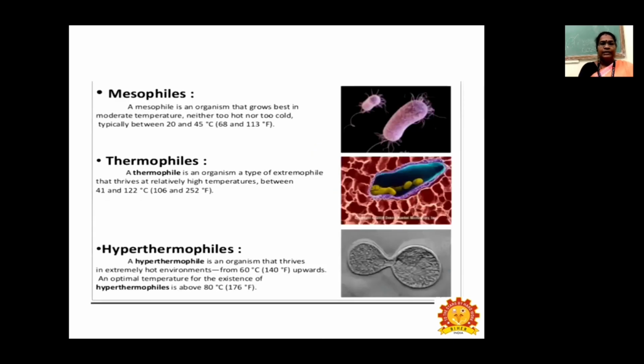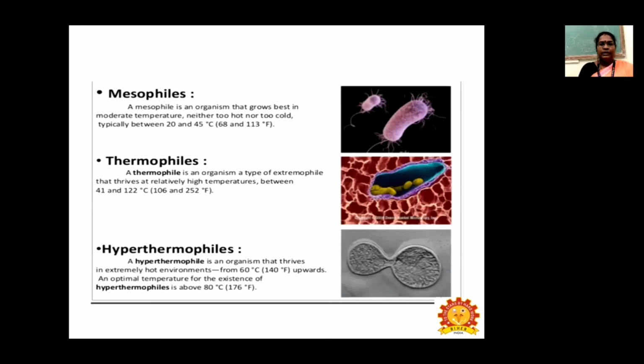Next, mesophiles. A mesophile is an organism that grows best in moderate temperature, neither too hot nor too cold, typically between 20 to 45 degrees Celsius, or 68 to 113 Fahrenheit. So most of the bacteria are mesophiles.